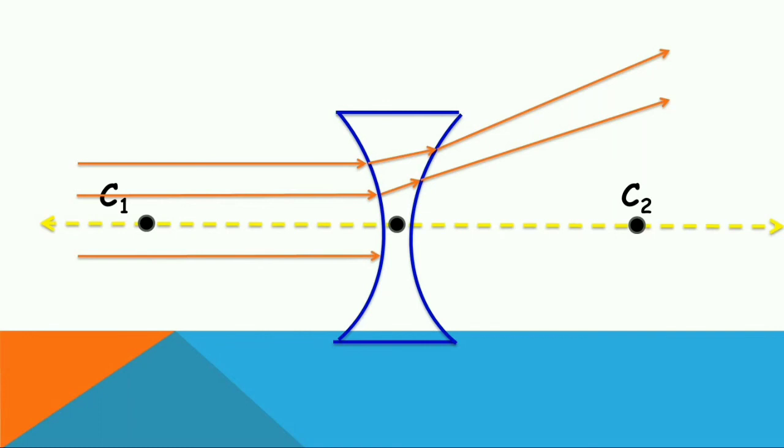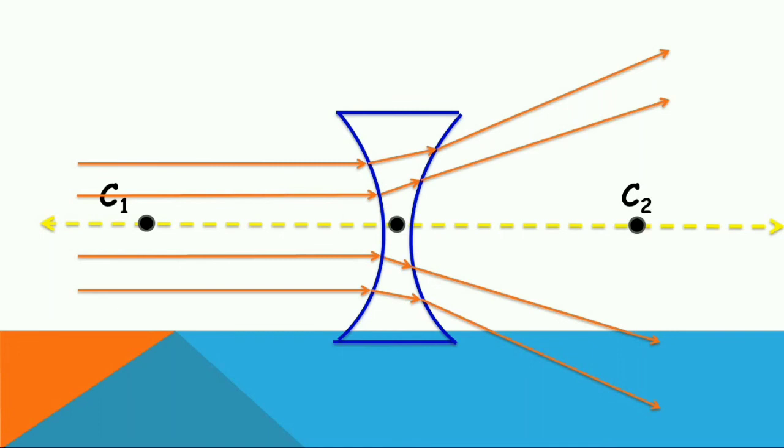Let us take the third ray. It also diverges out further at the second surface. Let us take the fourth ray for our confirmation, and it diverges further at the second surface. Here no rays are meeting after refraction from the concave lens.